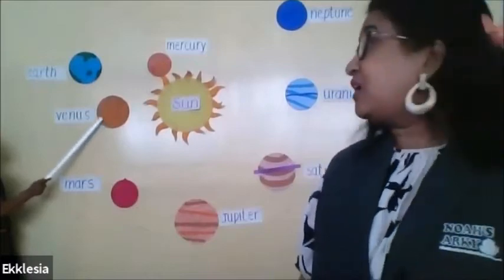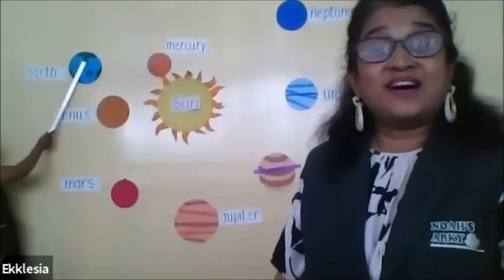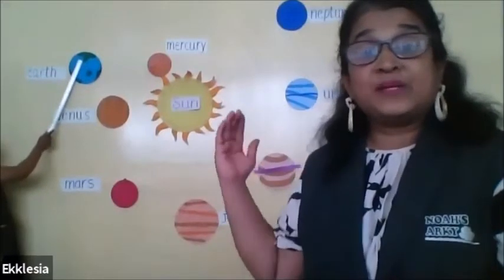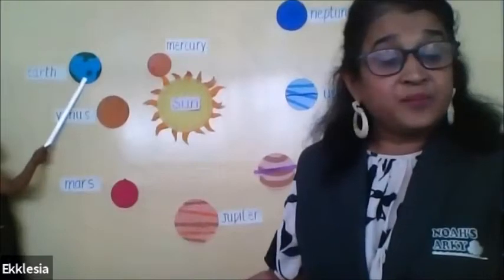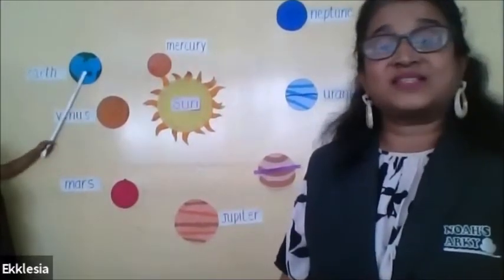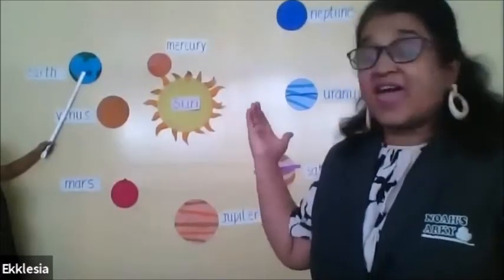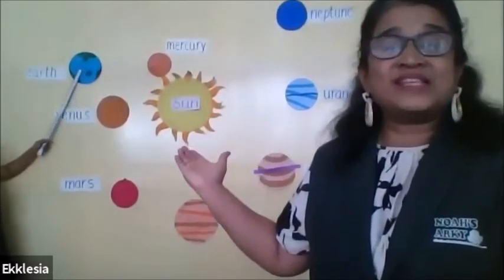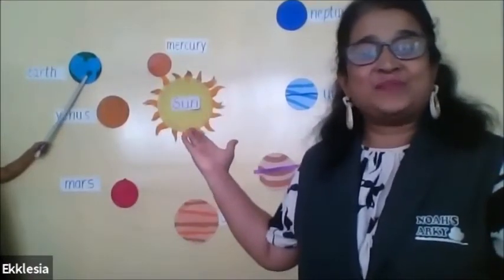Okay, now the third planet is Earth, and 70% of the Earth is covered with water, and so it is called the blue planet. The blue planet, and life exists only on this planet. We all live on this planet.